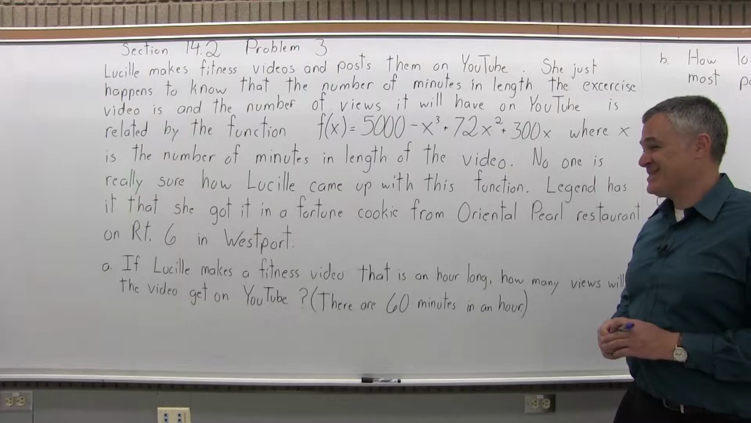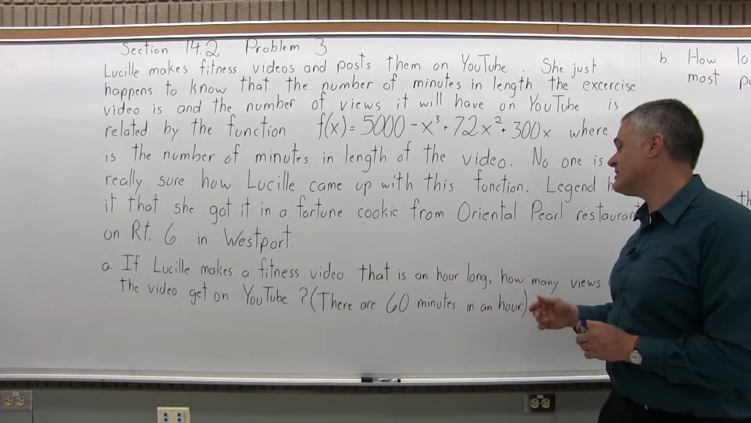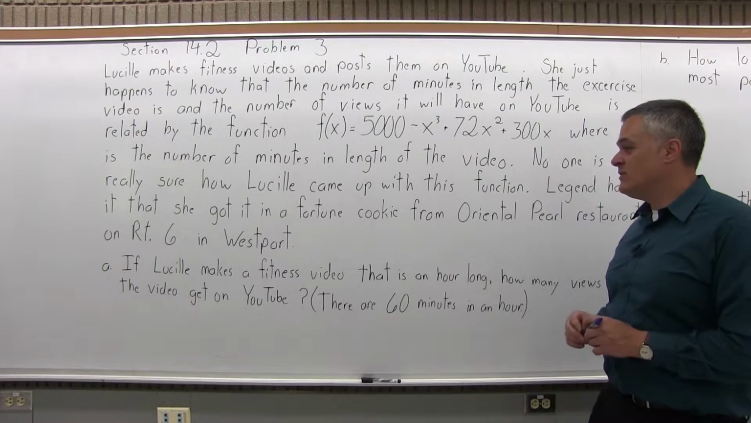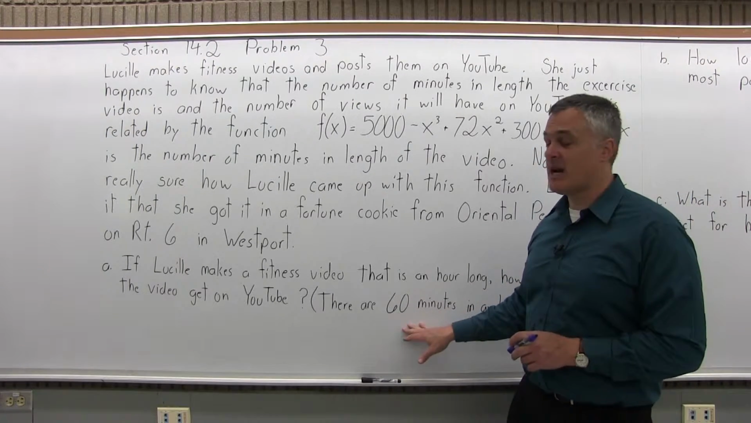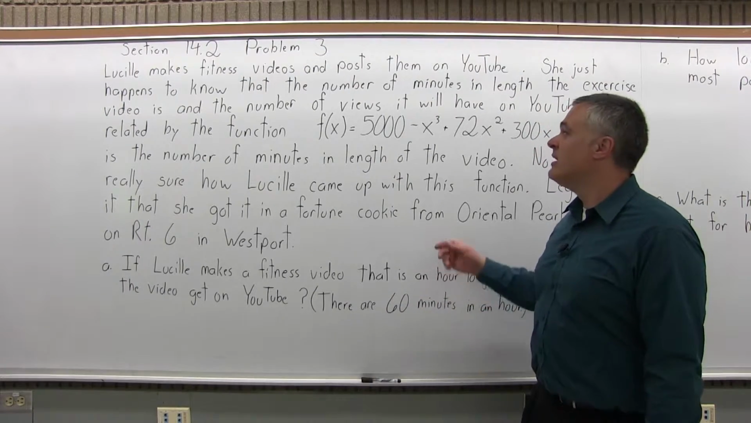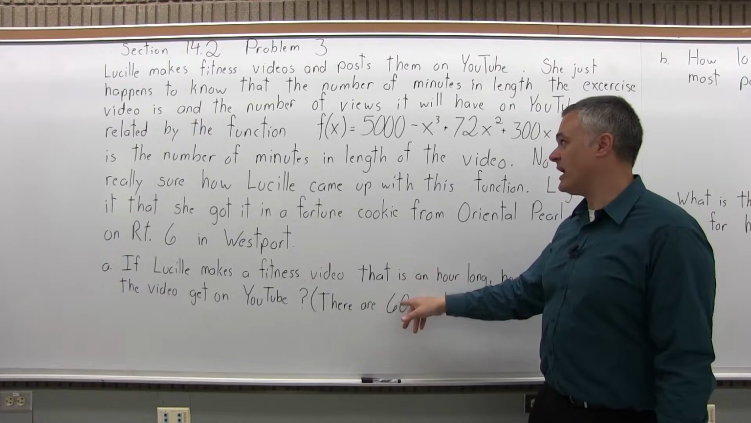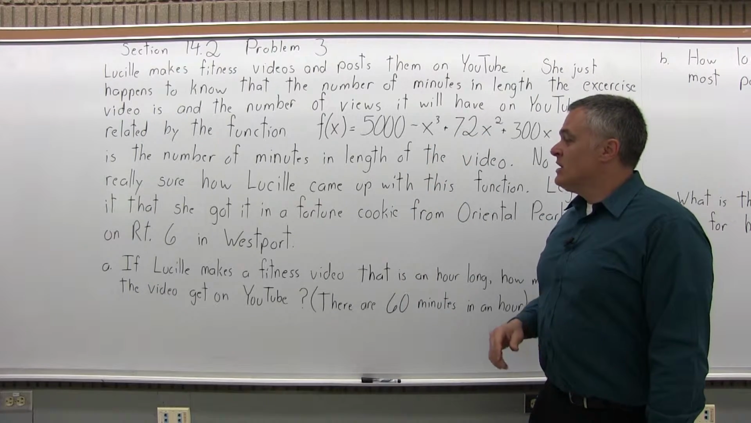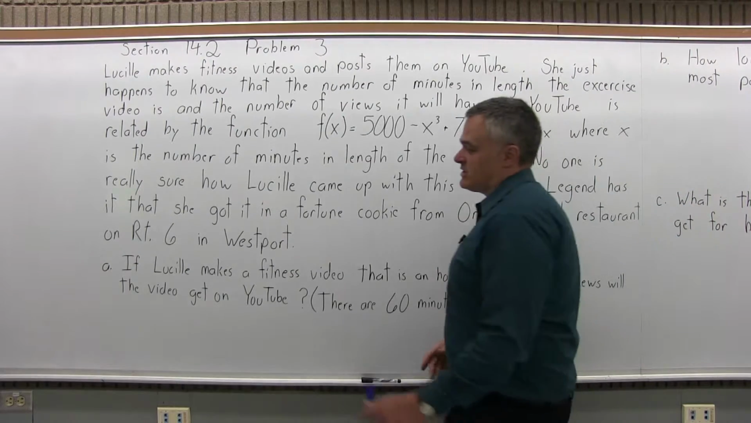So, Part A says, if Lucille makes a fitness video that is an hour long, how many views will the video get on YouTube? And there's a little reminder that there are 60 minutes in an hour. You can't put in 1 for 1 hour because the function will think that 1 is for 1 minute. You have to remember to convert the 1 hour to 60 minutes. So for the answer to Part A, put in 60 for x in the function that's given.